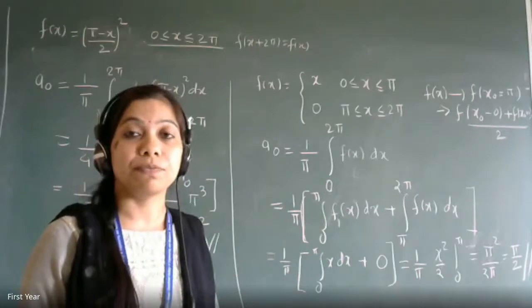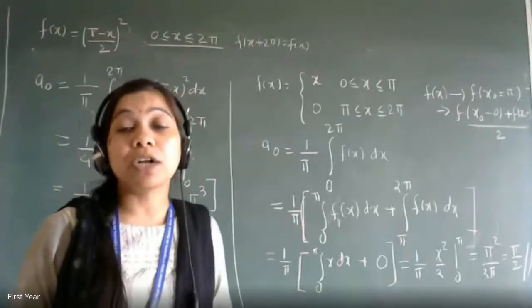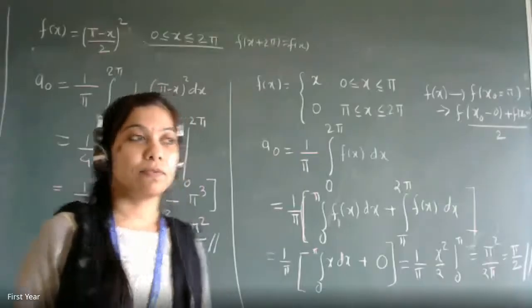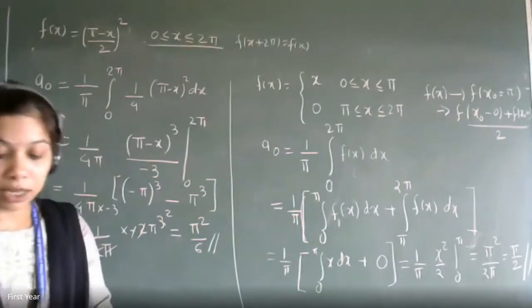We'll do that question. So just I want to ask, A naught is the constant. So in that current example, the constant here will be pi by 2. Yes, correct. So the value of the current flowing through the circuit will be pi by 2 ampere. Any other doubt?